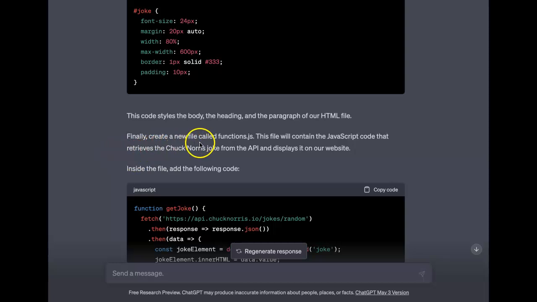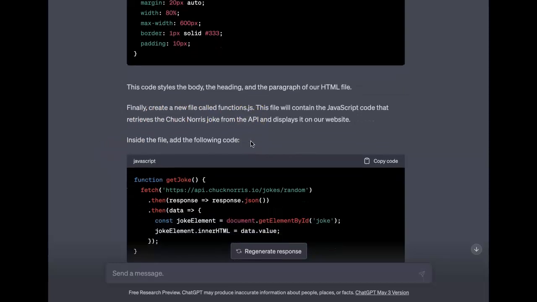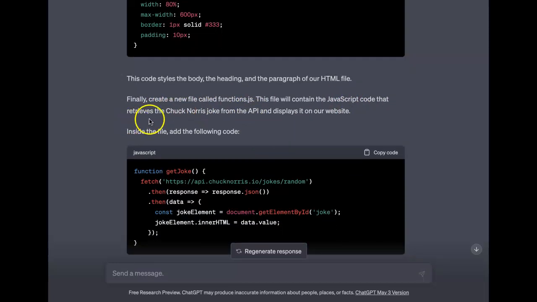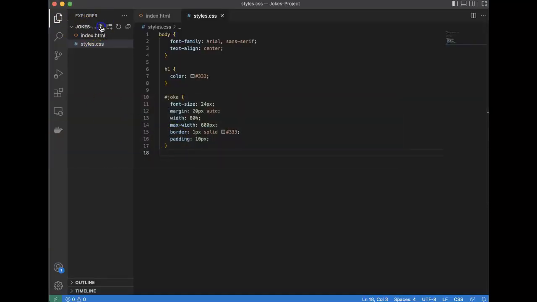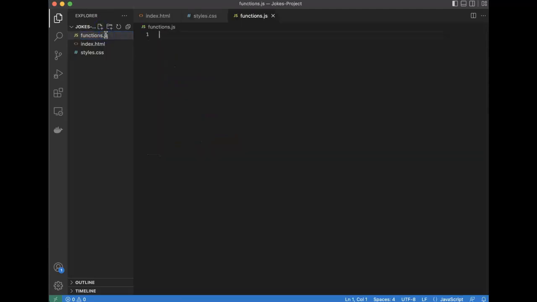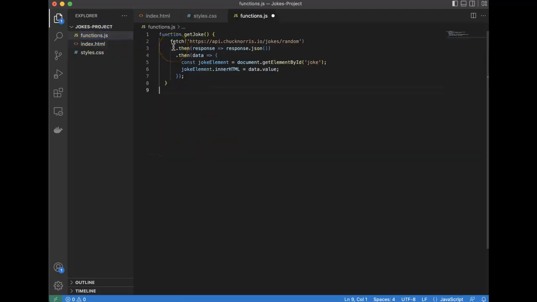Finally, create a new file called functions.js. This file will contain the JavaScript code that retrieves the Chuck Norris joke from the API and displays it on our website. Inside the file, add the following code. So let's copy this, and this is going to be our functions.js file. So we go back here, functions.js, paste. What do we got here?